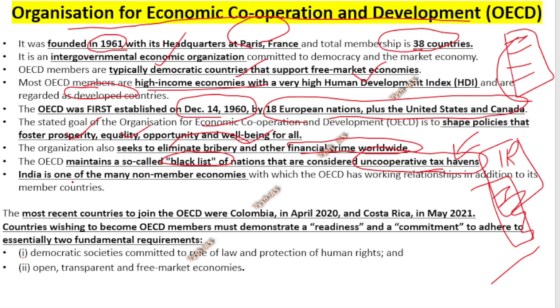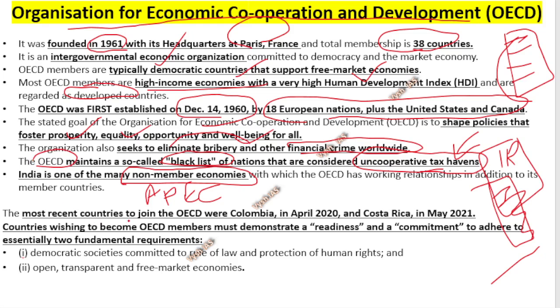Okay, India is one of the non-member economies, meaning we are not a member, but we are often called for meetings and other things, same like APEC, which we discussed yesterday, Asia Pacific. APEC. There also we are not a member, but we are an observer kind of member. We are always called for the meetings. Our Commerce Ministry goes and sits there in the meeting. Same like that, in OECD also, we are a non-member economy.